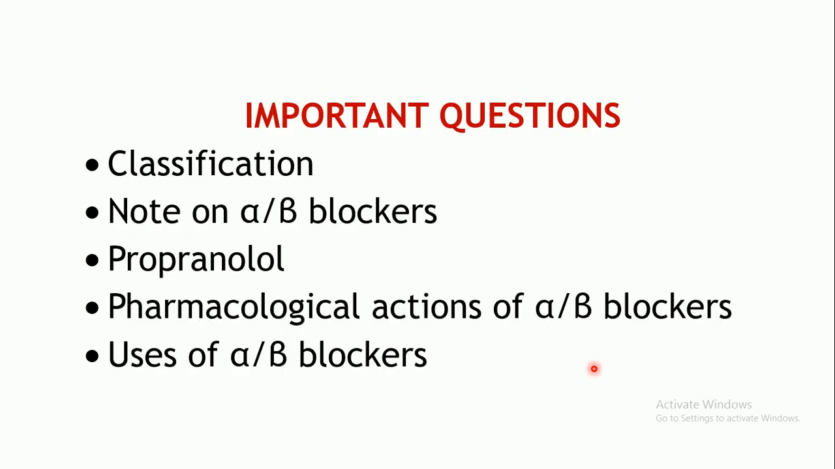Now coming to the important questions pertaining to this particular chapter, antiadrenergic drugs or the sympatholytics. Of course, the classification of the sympatholytics is very important. Any of the words may be used, anti-adrenergics or sympatholytics. So classification, that is alpha blockers, then beta blockers, and alpha plus beta blockers. These are three main classes. You have to give all the subclasses along with the examples.